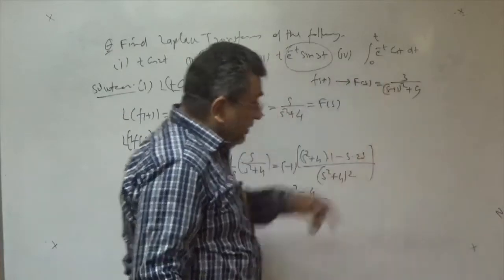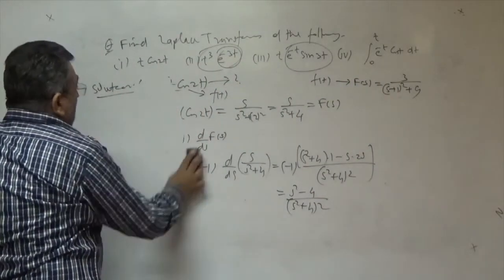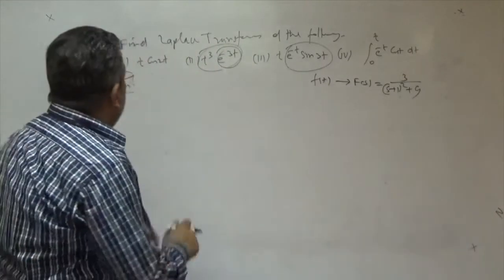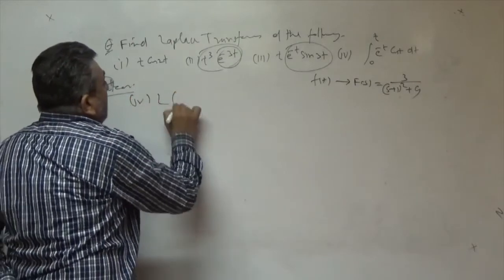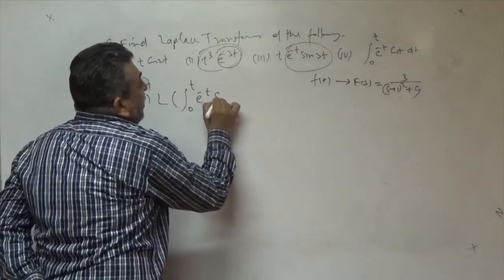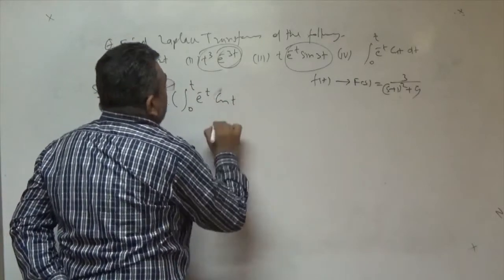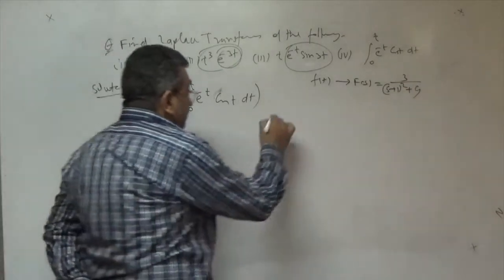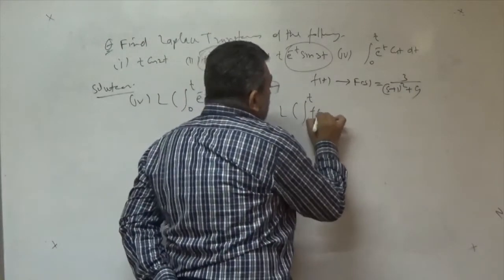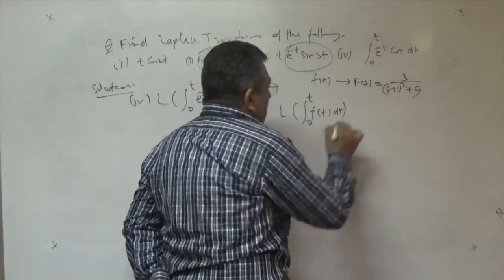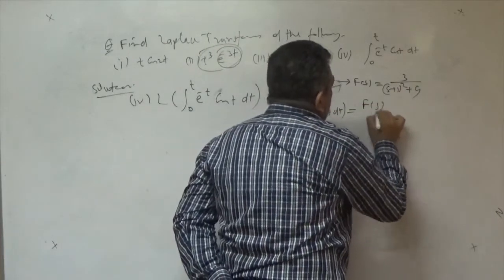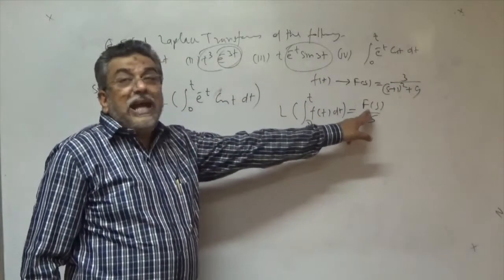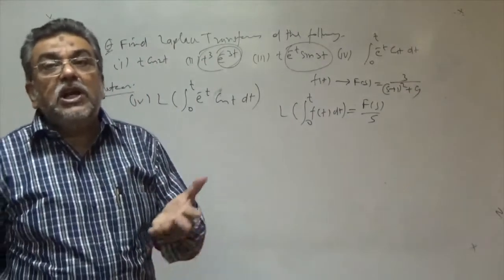And now fourth case, I am taking the fourth case. This is also depending upon the rule of Laplace transform of integral. That is, we have to find the Laplace transform of the integral from 0 to t of e to the power minus t into cos t dt, right? And we have the formula for the integral from 0 to t of f(u), or f(t) you can say. This one I told you, the formula is F(s) upon s, right? Means firstly we have to find the capital F(s). Capital F(s) means the Laplace transform of the original function.